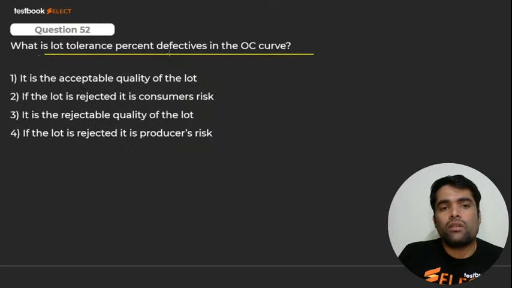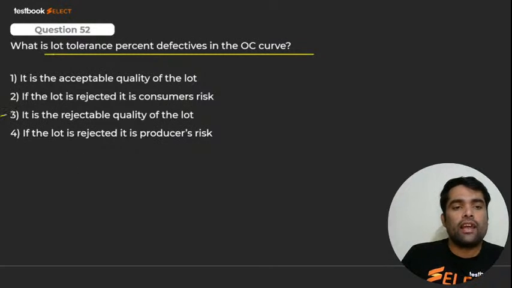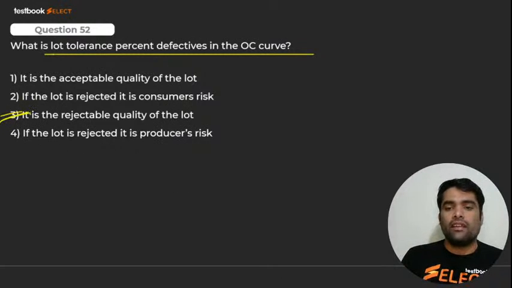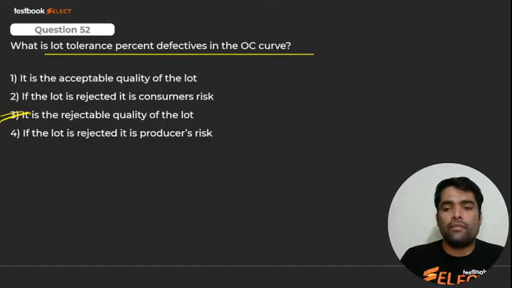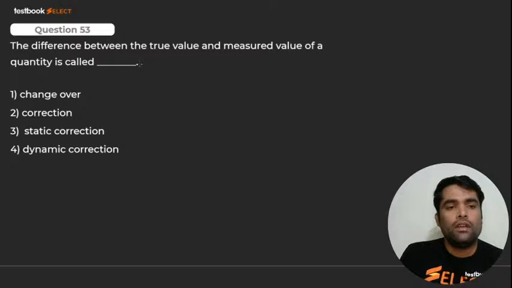Lot tolerance percent defectives are nothing but what? It is a rejectable quality of the lot, right? Number 3. Number 3 is correct. Shivani Rai, it's not 1, dear. Here we go for 53.